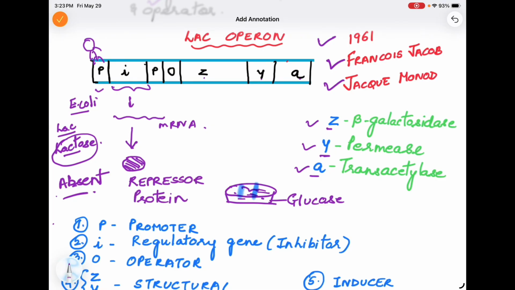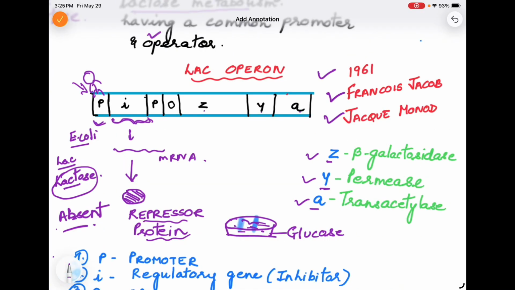So I'll explain again that first of all RNA polymerase will recognize the promoter site and it will come and sit here. As it sits here, it will initiate transcription, and this gene I, which is the regulatory gene, also called inhibitor gene, will form messenger RNA by transcription, and by translation it will form repressor protein. Now, as soon as this repressor protein is formed, it will move and bind itself to the operator region of the operon. So here this repressor protein will bind and attach on the operator.